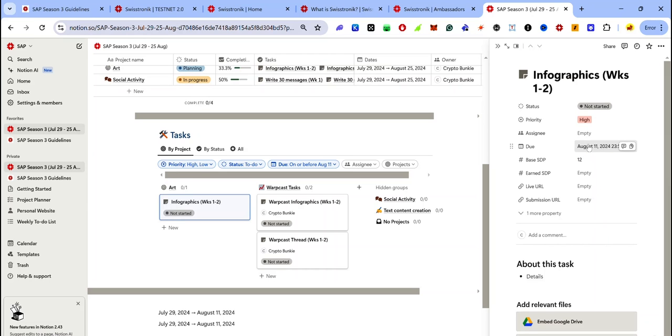So this is the due date signifying when this task will expire, and this is the base SDP. The base SDP is the minimum SDP that you will earn for this task. You can earn more than the base SDP depending on your rank and the bonuses attached to that task.